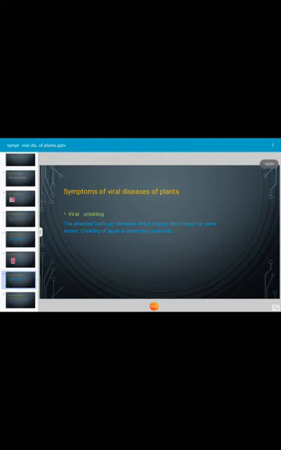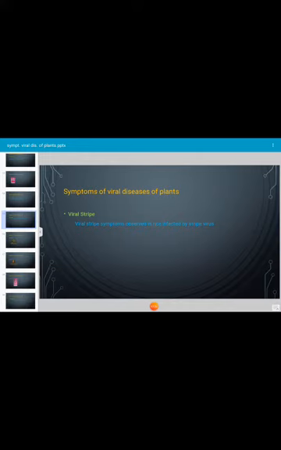Next, viral crinkling. It is also a type of symptom caused by a viral pathogen in plants. The affected fruits get shriveled, which changes their shape to some extent. Crinkling of apple is commonly observed. Next, the viral stripe. It is also one type of symptom caused by a viral pathogen. Stripes are formed on the leaf of cereals because of the viral infection.